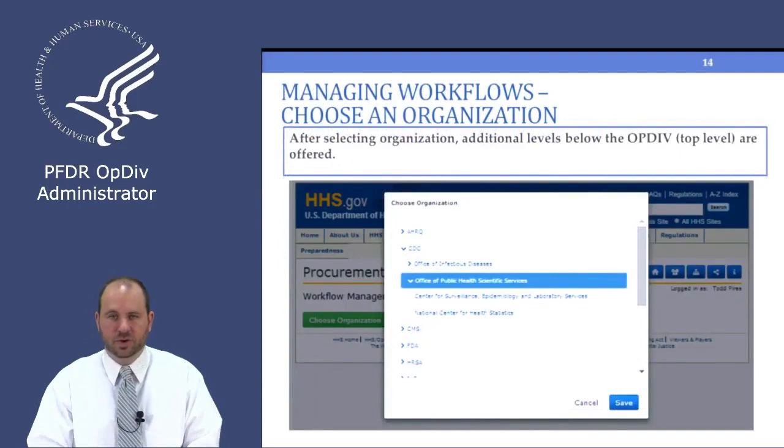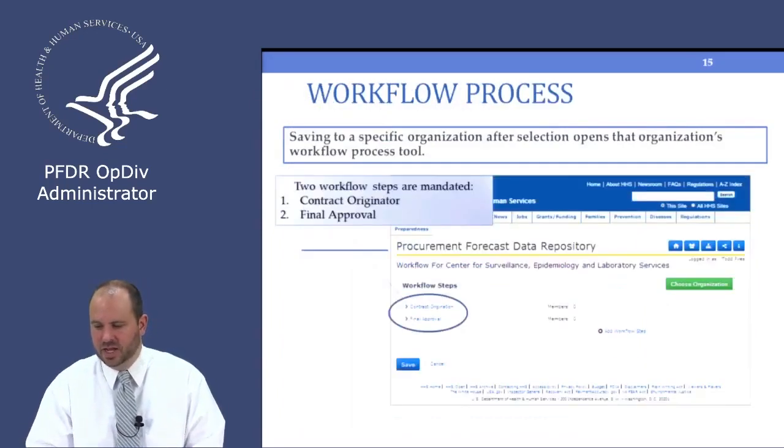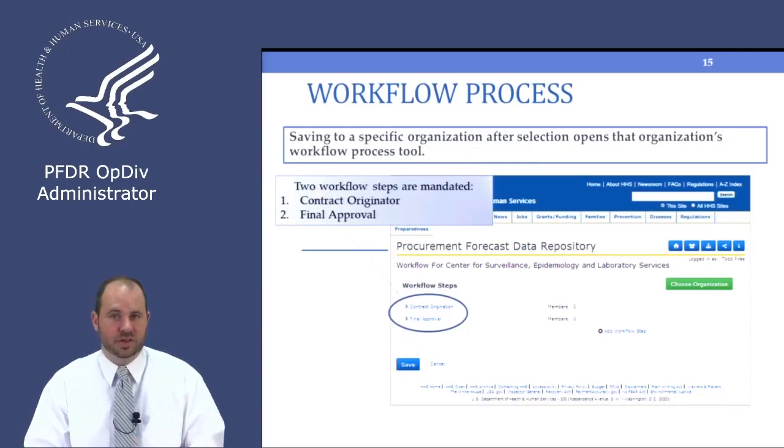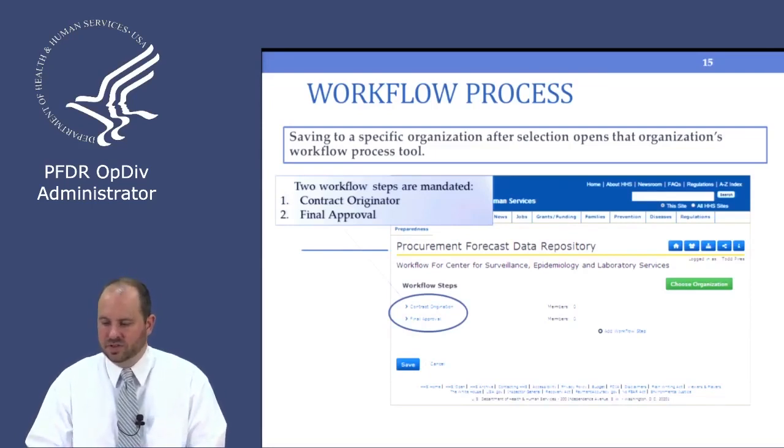And so if you choose an organization, it pops up this box, and it's very much the same hierarchical tree that you'll see in the organization area. So you'll pick an organization and click Save. And that will open up the workflow management for that area. So this is the workflow for Center for Surveillance, Epidemiology, and Laboratory Services. And you'll see the workflow steps that we discussed earlier, the contract origination step and the final approval step. You'll note that the members say 0 on each of those, so this is a brand new workflow for this organization.